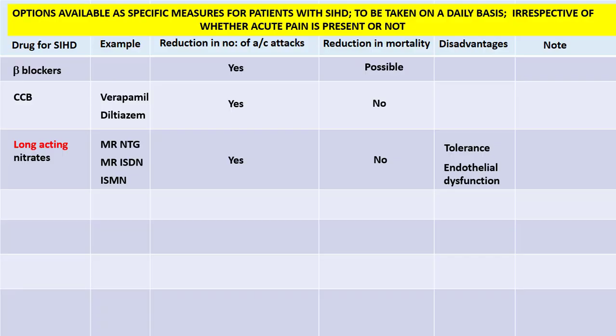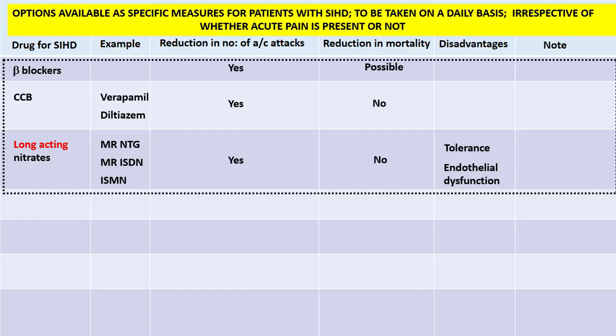There are certain other so-called newer drugs which are used in angina. These include ranolazine, ivabradine, nicorandil, and trimetazidine. So these are the so-called anti-anginal drugs. They are the specific measures that we use for any patient with stable ischemic heart disease long term to reduce the number and frequency of attacks in future.